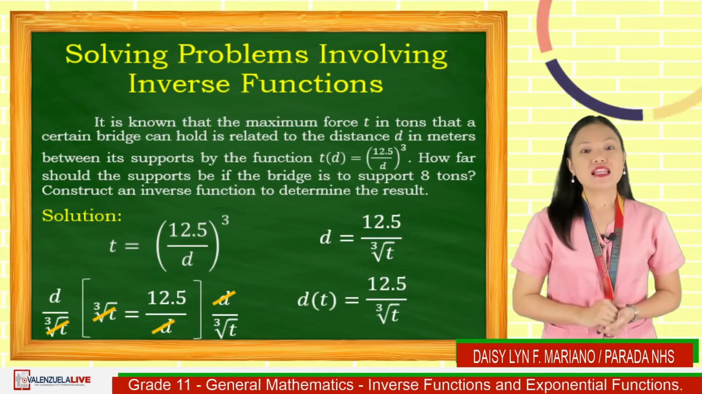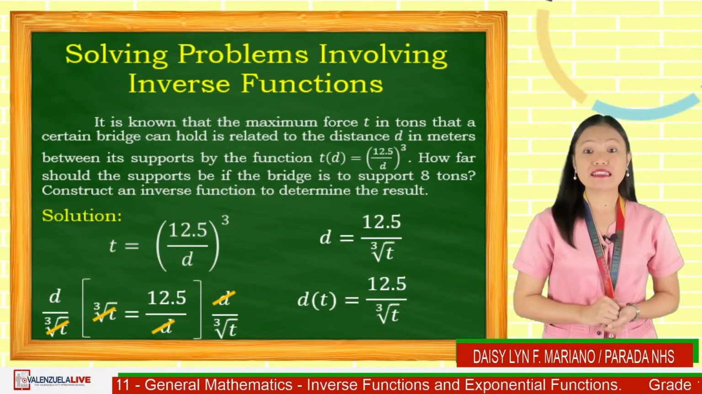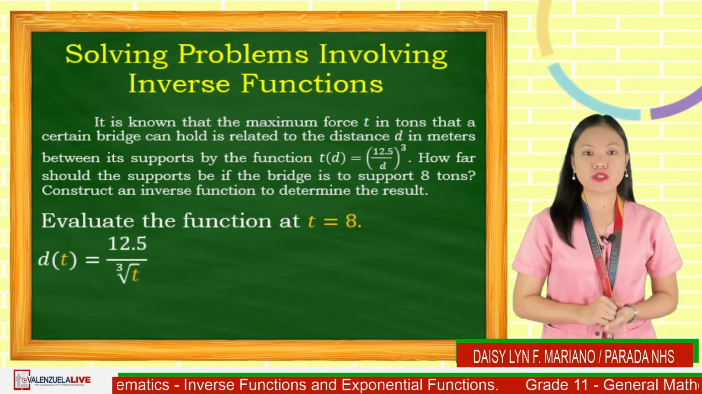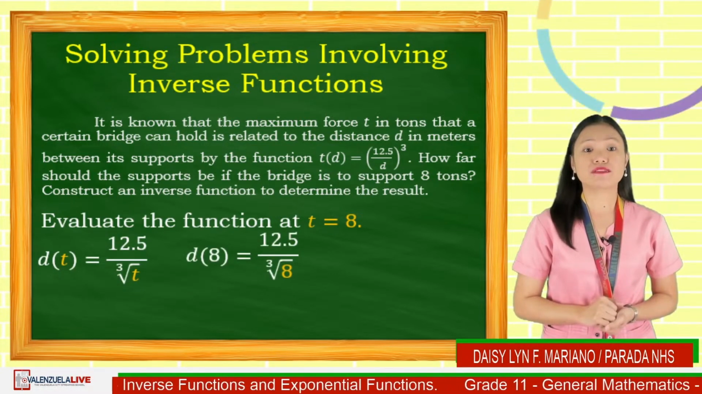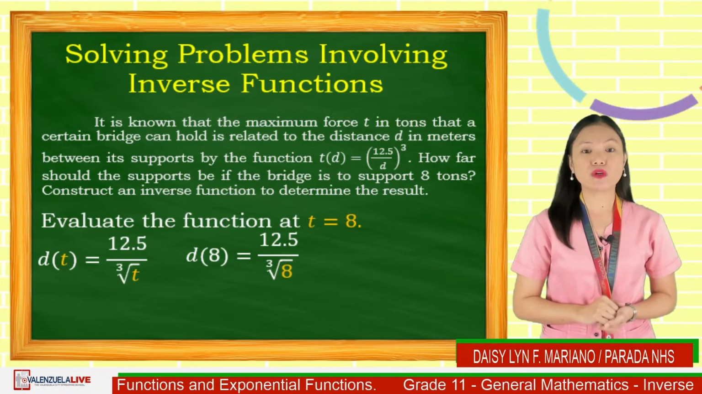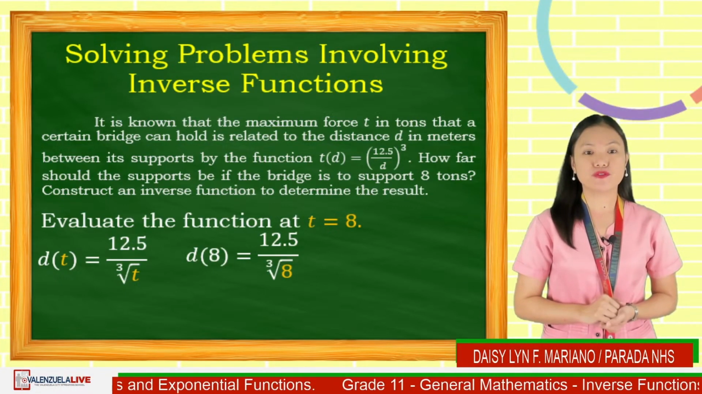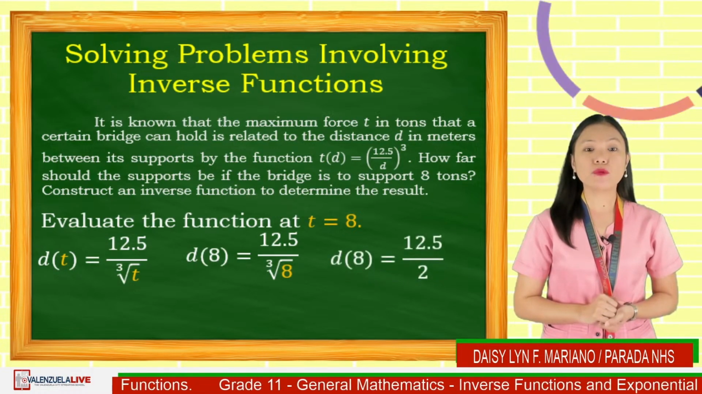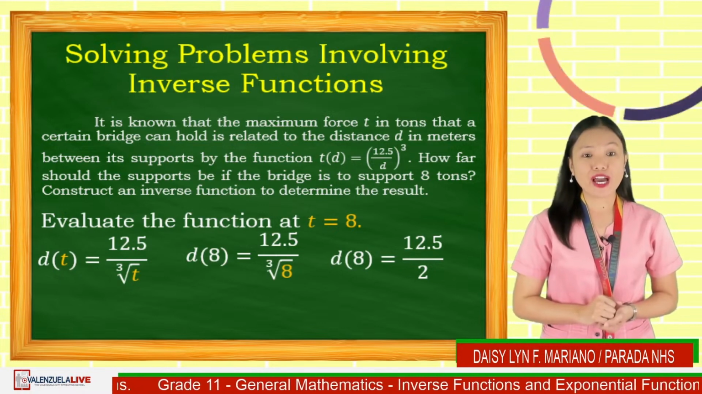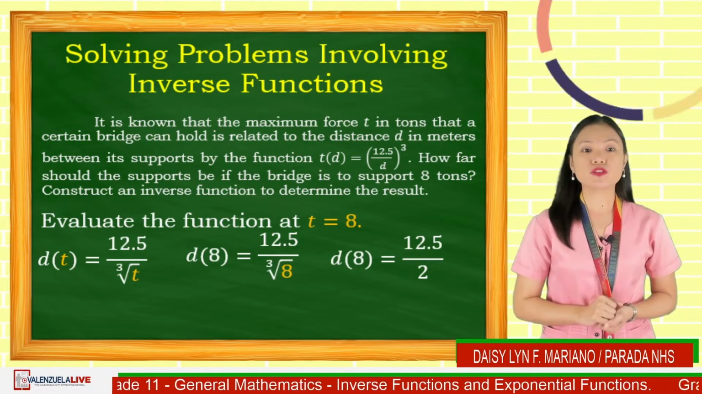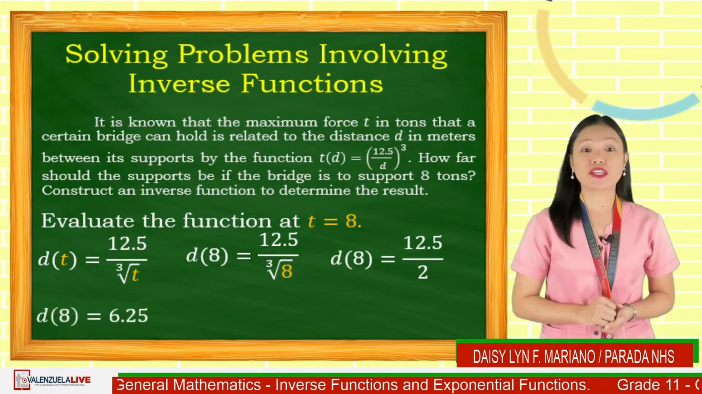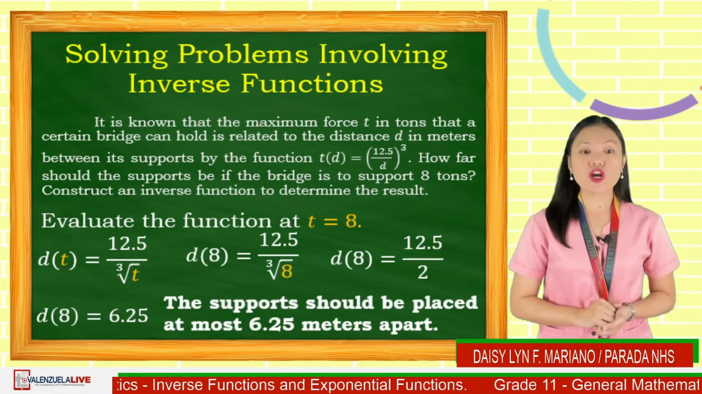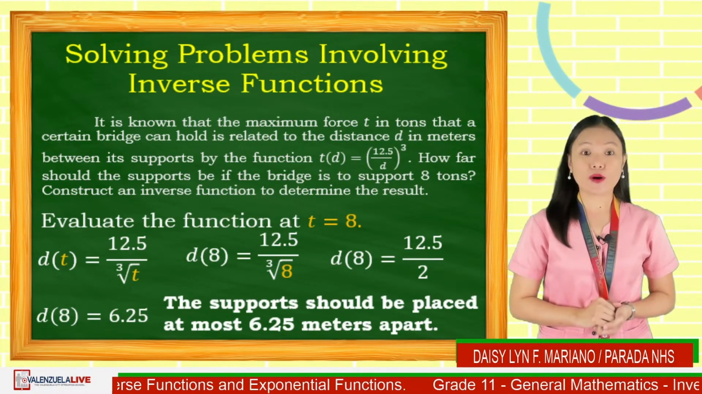From here, let us evaluate the function at t is equal to 8. That is, d of t is equal to 12.5 over the cube root of t becomes d of 8 is equal to 12.5 over the cube root of 8. Performing the operation, we have d of 8 is equal to 12.5 over 2. Dividing 12.5 by 2 results in d of 8 is equal to 6.25. Thus, the supports should be placed at most 6.25 meters apart.